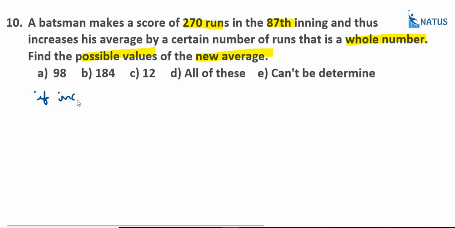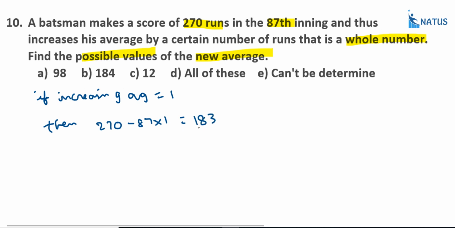Now, if the increase in average is equal to 1, then what is the average? 270 minus 87 into 1, that is equal to 183, or not. That is equal to 183. This is the old average. Now, what is the new average? Increasing by 1. So that is equal to 183 plus 1. That is equal to 184, or not.